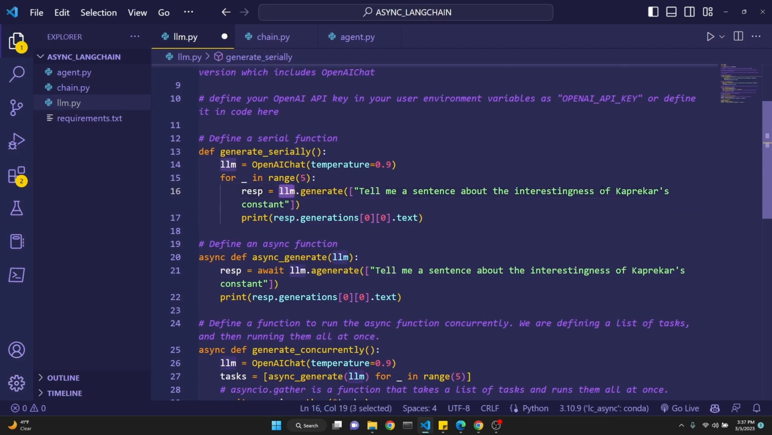Tell me a sentence about the interestingness of Capricorn's constant. This could have been anything you would like it to be. I just chose this. Why not?